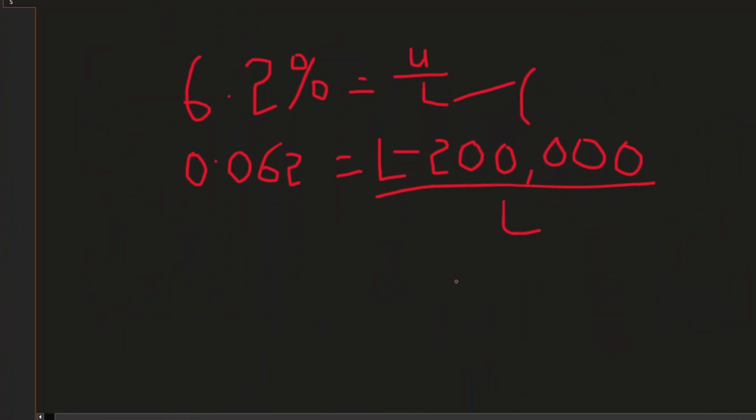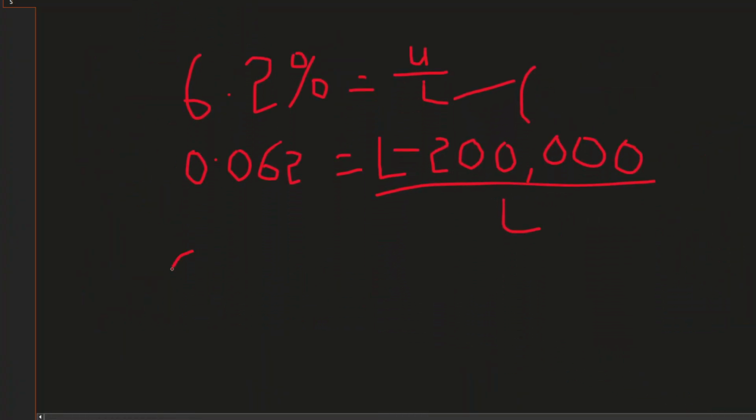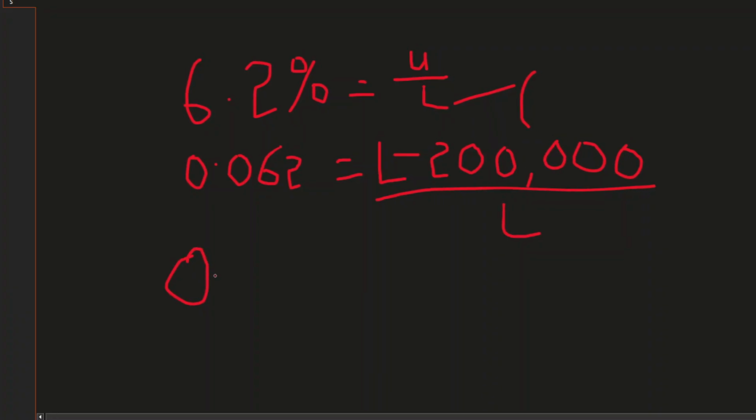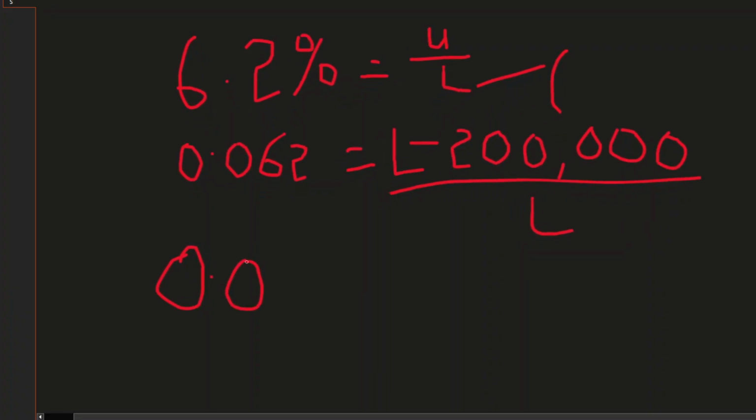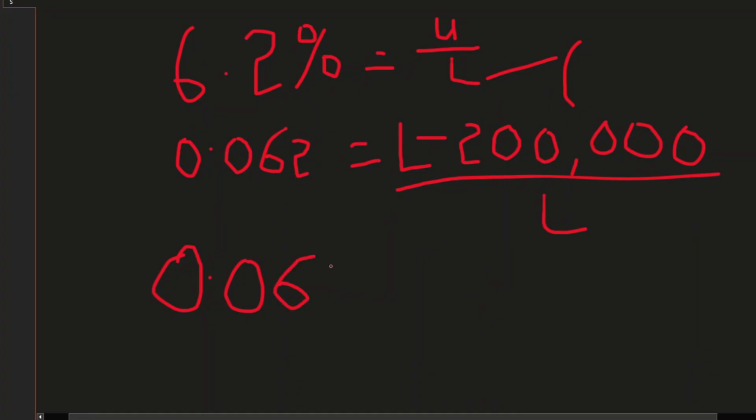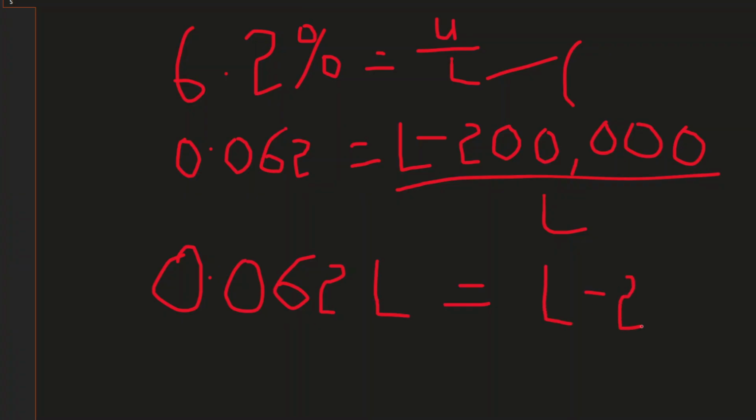Yeah, and I believe from here we can also solve this simple math. So we have 0.062 times L equals L minus the 200,000. Yes, I wanted to put K to imply these three zeros.